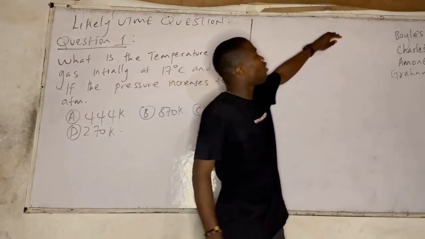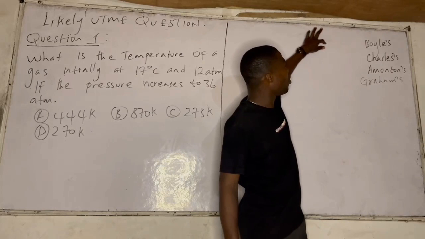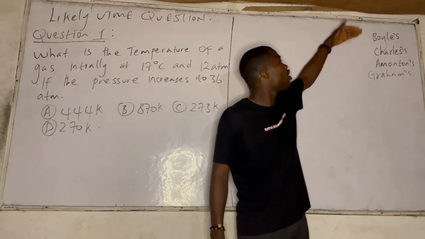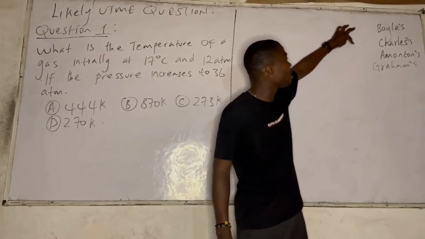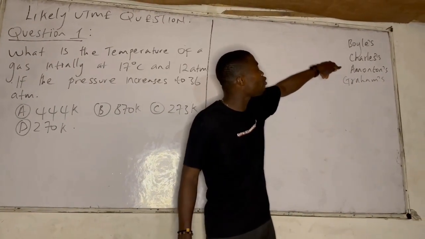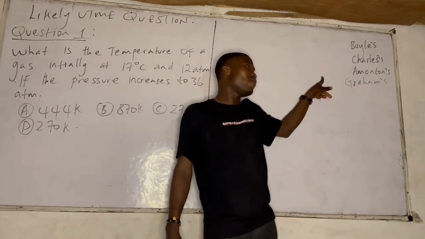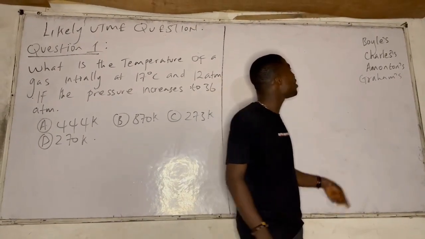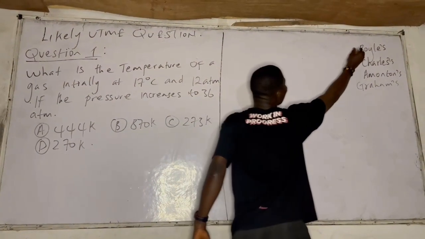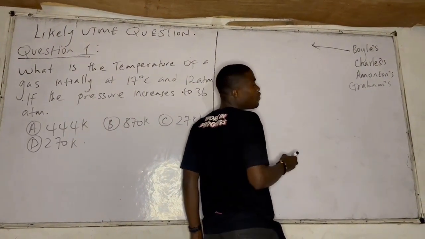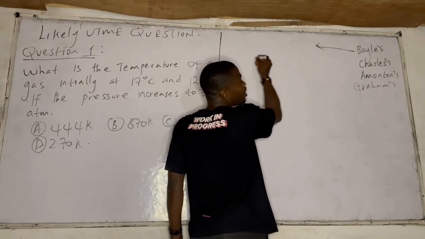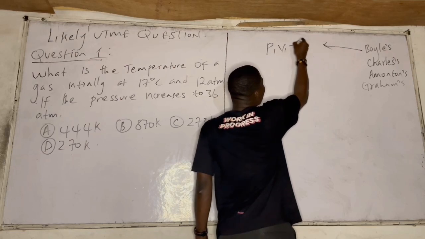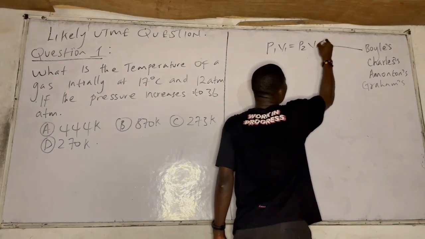I listed them. There was the first one, Boyle's law of Robert Boyle, Charles' law, which was later called Gay-Lussac's law, refined by Gay-Lussac. Then Guillaume Hamilton's law. Then we have another one which is also very important for the examination, Graham's law of diffusion. Now, what did Boyle's law state? Quickly, Boyle's law states that pressure is inversely proportional to volume, provided temperature remains constant. So for Boyle's law, P1 V1 is equal to P2 V2.